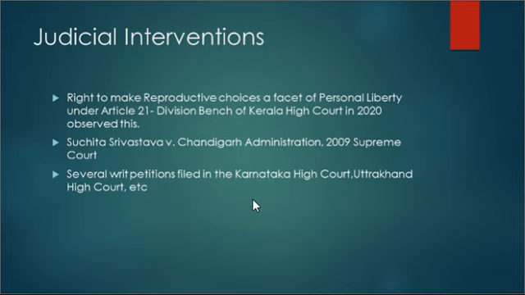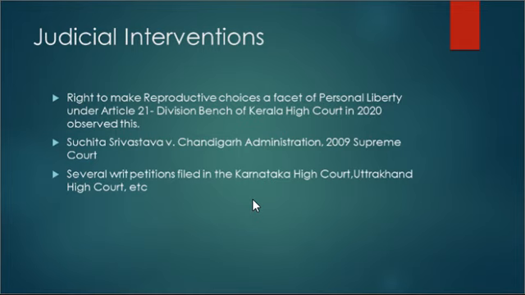In the previous video, we had discussed Suchita Srivastava versus Chandigarh Administration, right? In that case, the Supreme Court held on the right of a mentally challenged person to choose to continue with pregnancy, right? So in that case, the Supreme Court found fault with a direction issued by the Punjab and Haryana High Court to terminate the pregnancy of a mentally challenged woman who was allegedly a rape victim, right? Despite the woman expressing willingness to continue with the pregnancy, right?